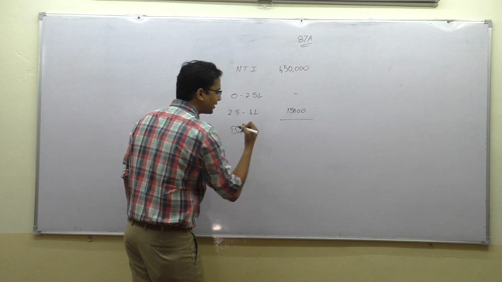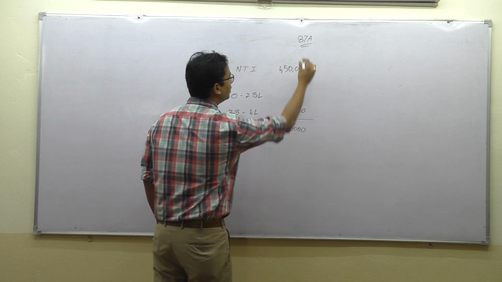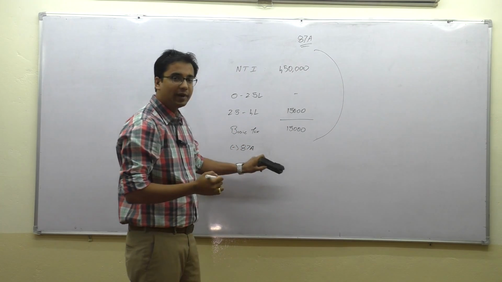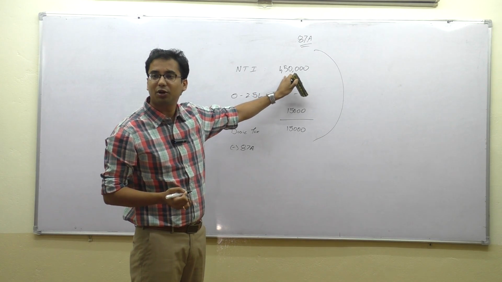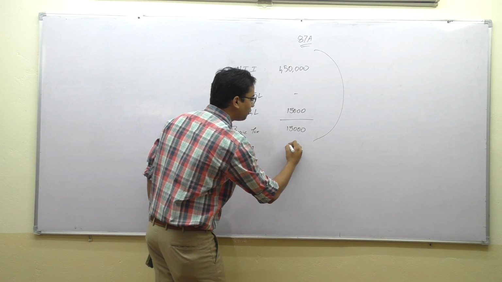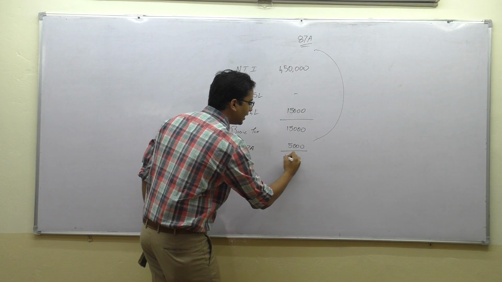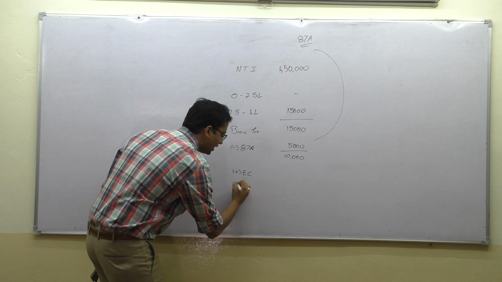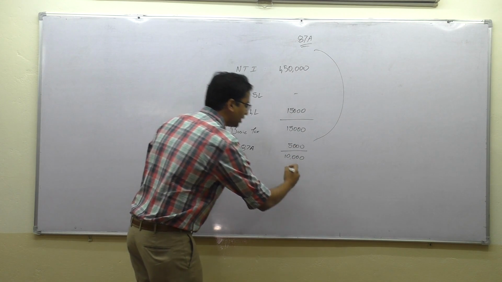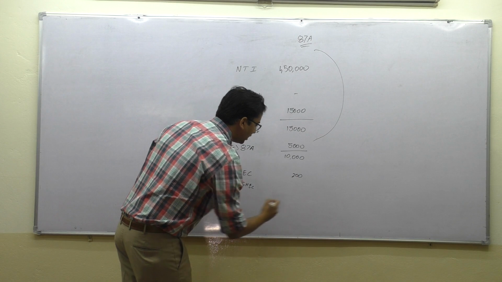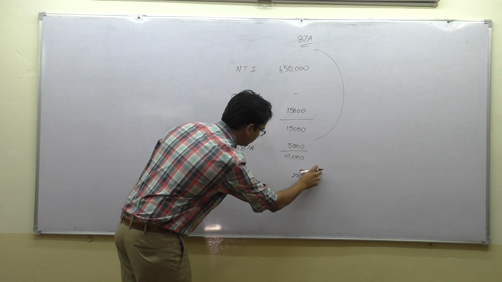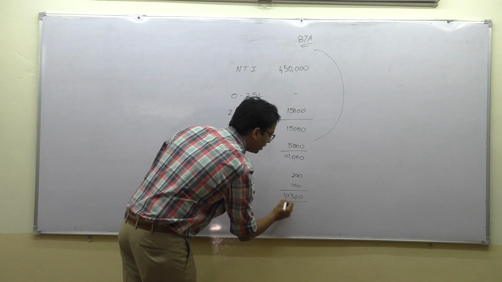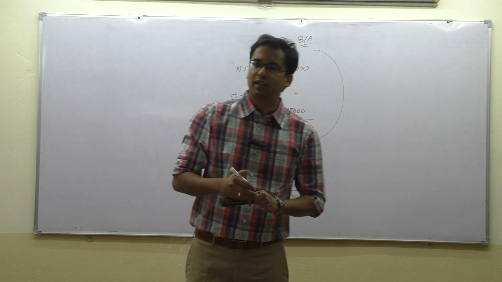Now from your basic tax, you will subtract what? Rebate under section 87A. Why are you giving rebate? Because the net taxable income is lesser than or equal to 5 lakhs. So you will give a rebate of 5,000 rupees and therefore it is 10,000 plus. Do not forget your EC and SHEC, 2% and 1%. So here 200 and here 100. So 10,300 rupees. Are we clear with this? Okay.